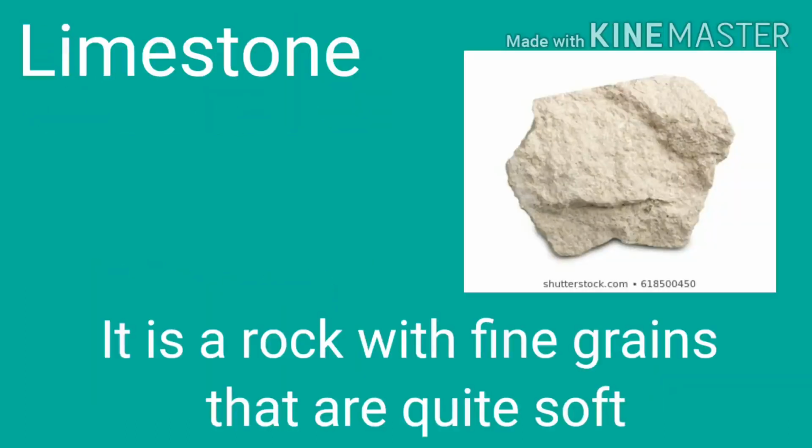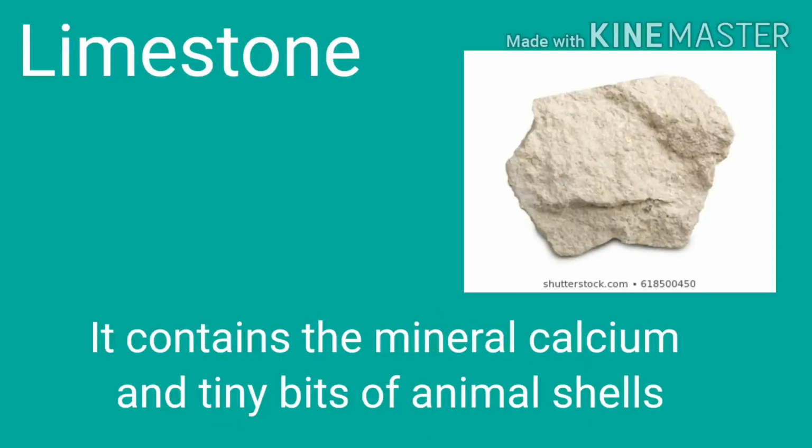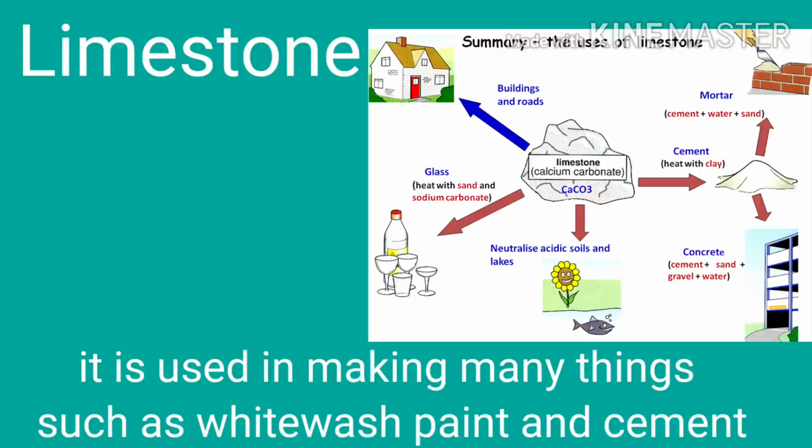Now let's discuss limestone. It is a rock with fine grains that are quite soft. It contains the mineral calcium and tiny bits of animal shell. Limestone is used in making many things such as whitewash, paint, cement, and glass.